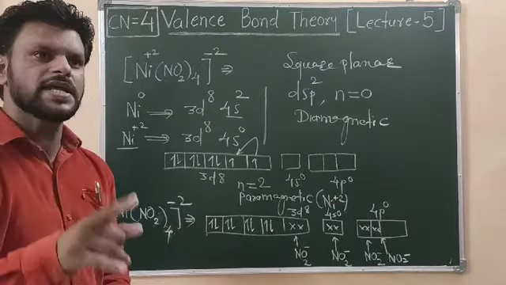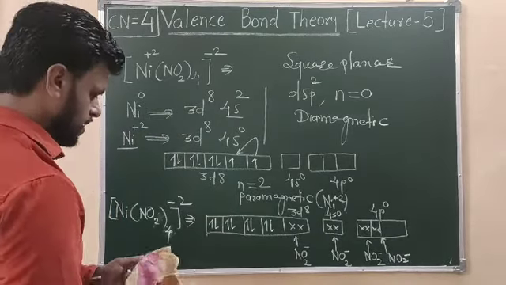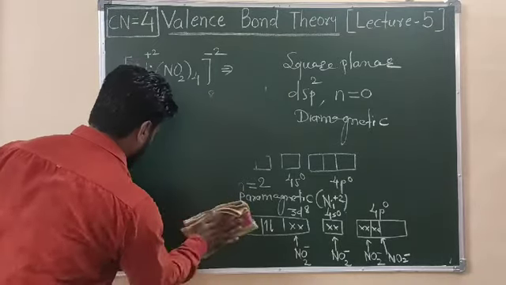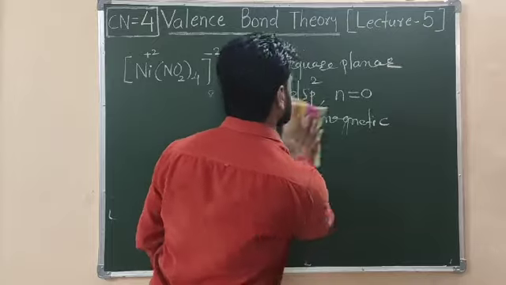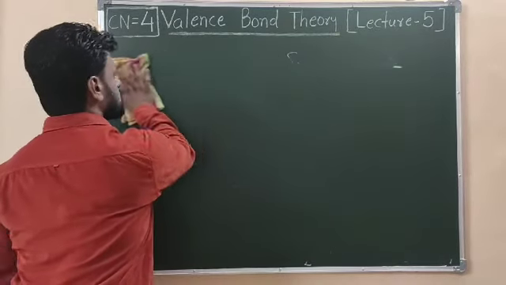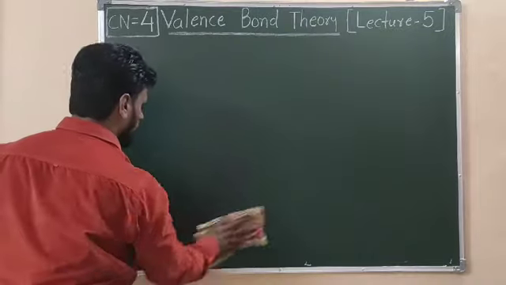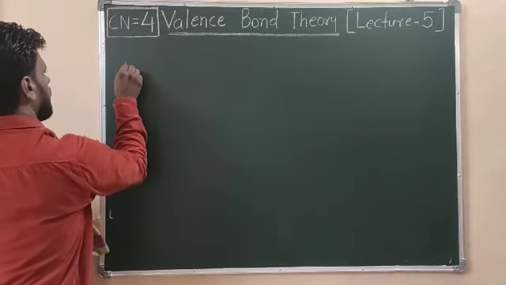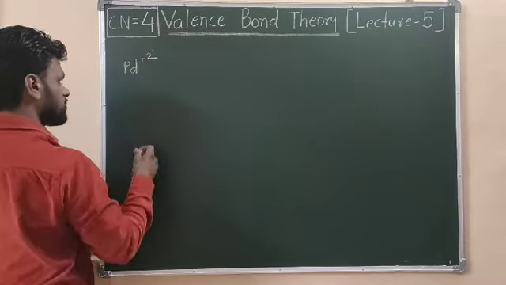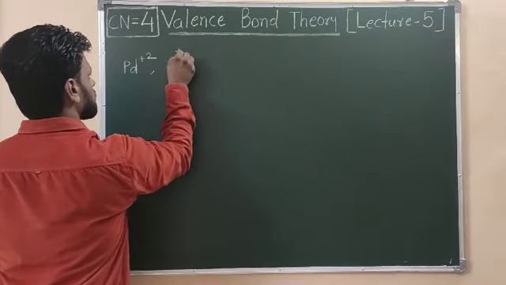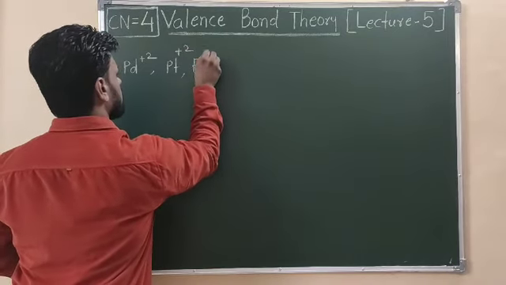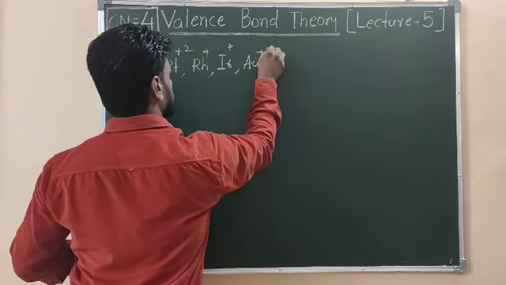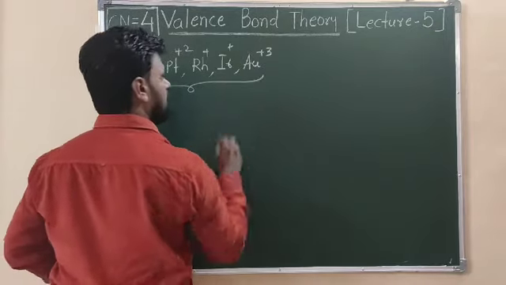So if I take any d8 system, right? If I take platinum +2, I can also take palladium +2 or rhodium +1, and so on. The way I have discussed the bonding and the hybridization will be the same. So the same way, I can discuss palladium +2 also. I can discuss a platinum +2 complex. I can discuss rhodium +1 and iridium +1, as well as a gold +3 ion. So these are the metal ions.